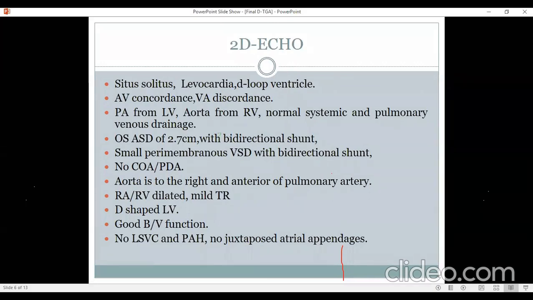As long as LV pressures are more than 2/3 of RV pressure, one can think about going ahead with an arterial switch operation. So LV shape is important, but in a 3-year-old, it can be very dangerous to just go by the shape and decide the management. We need to have actual LV pressure.